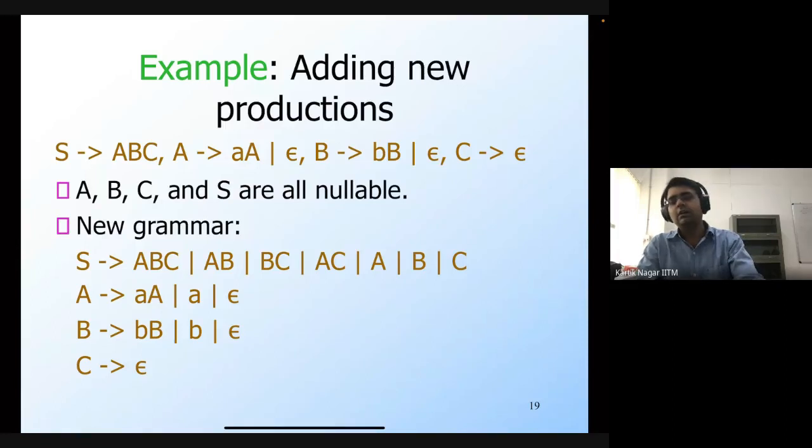And some of the applications of normal forms are that we'll be able to reason about the properties of context-free languages more easily if we have a more restricted form of context-free grammar. And we can do this without restricting the class of languages which is accepted.